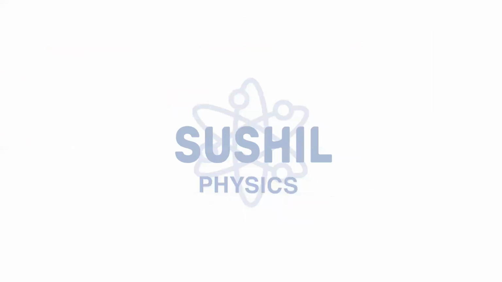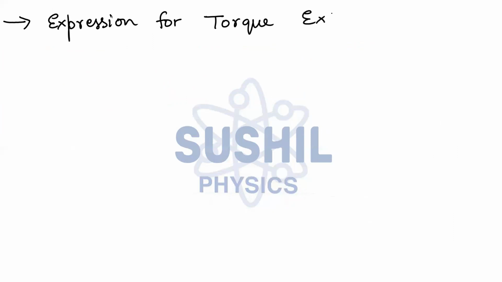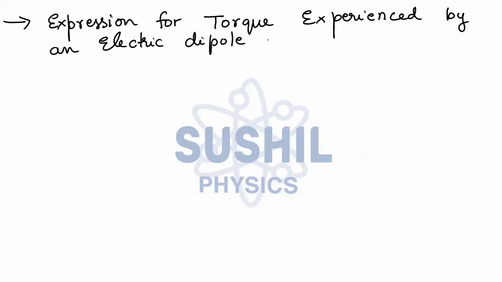Let's move ahead. We have again one more important, a 3-mark derivation, that is the expression for torque experienced by an electric dipole in a uniform electric field.